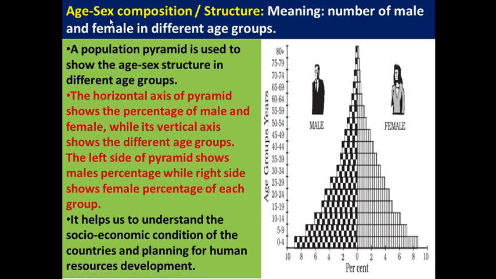A population pyramid is used to show the age sex structure in different age groups.